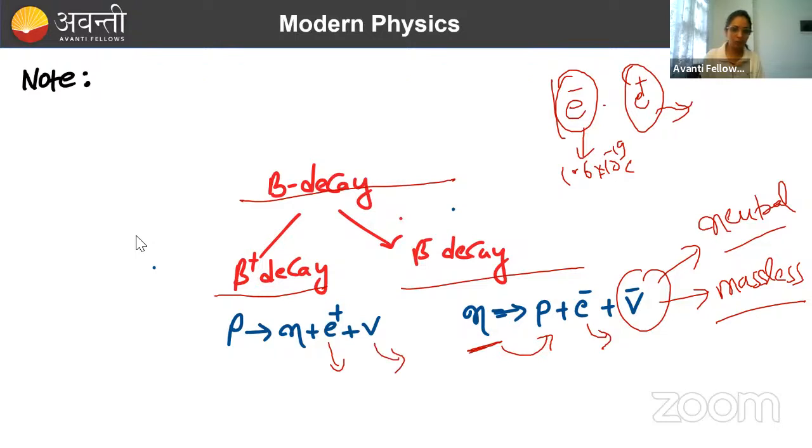Again, this is neutrino. Again, this is antiparticle of antineutrino. ठीक है. इतना ही याद रखना है, ज्यादा नहीं याद रखना.